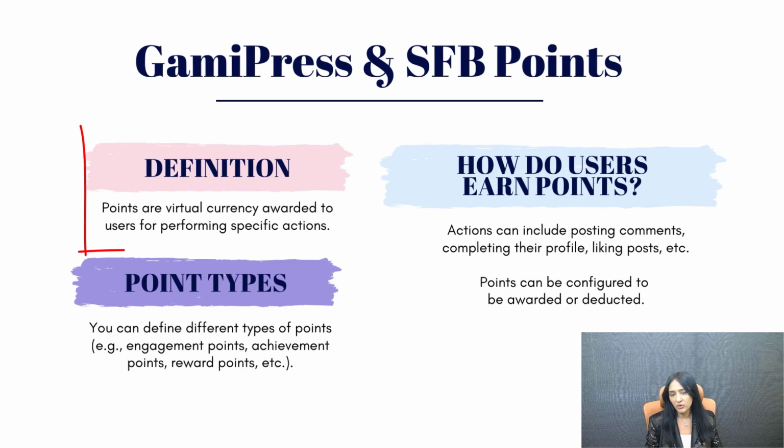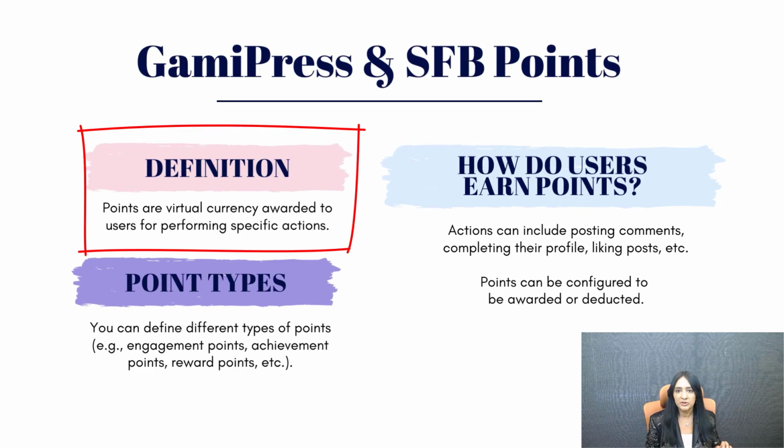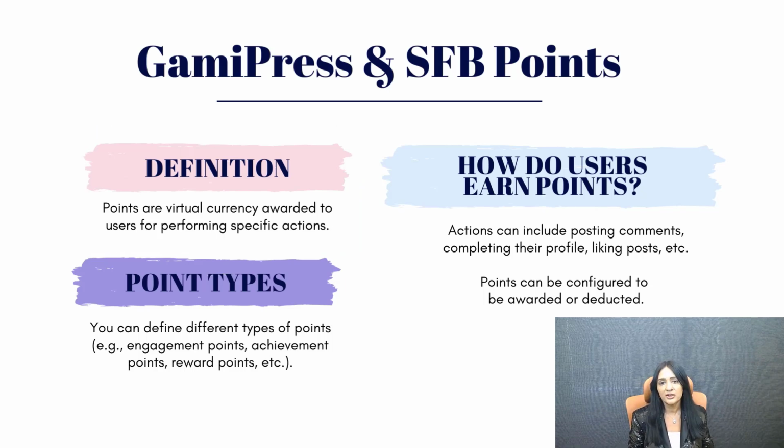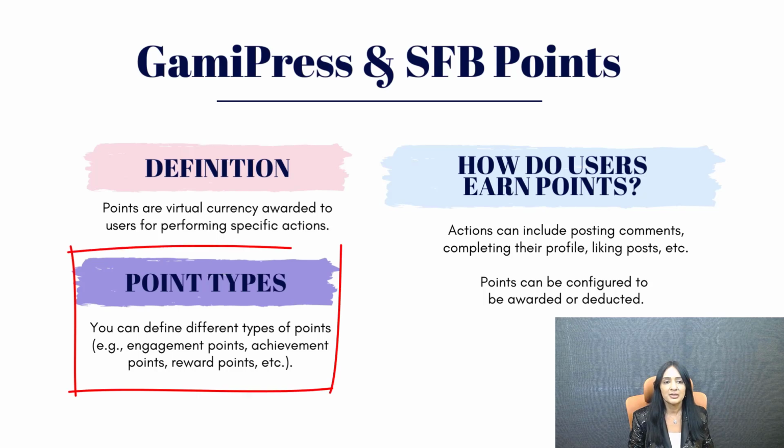Number one, points. What is a point? Points are a fundamental gamification element that can be earned by users if they perform specific actions. What actions do they need to complete in order to earn points? You can decide that for your site. So first thing is you'll have to define different types of points. Think of it as categories. You can create different categories of points. You could create something simple called credits, for example. No matter how they get the points, you can just assign it to the same bucket called credits. Or you can create different types of points.